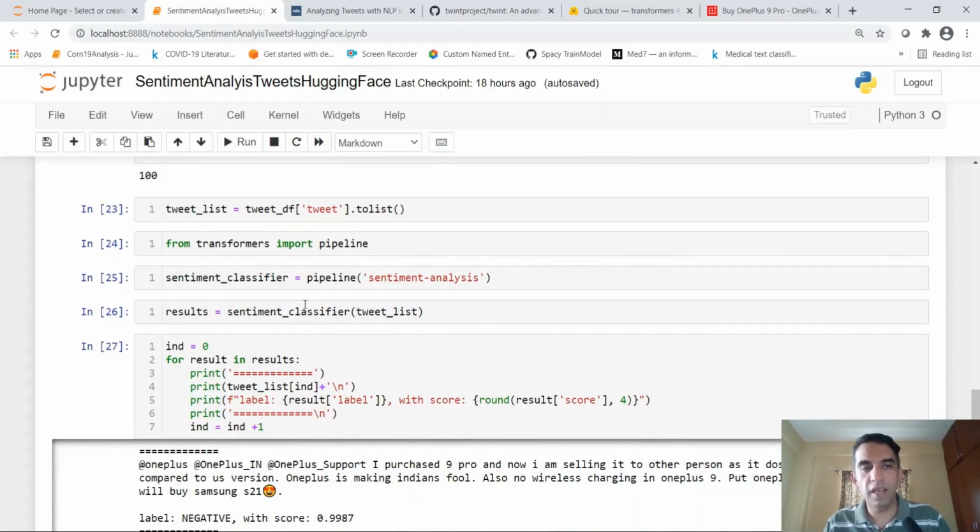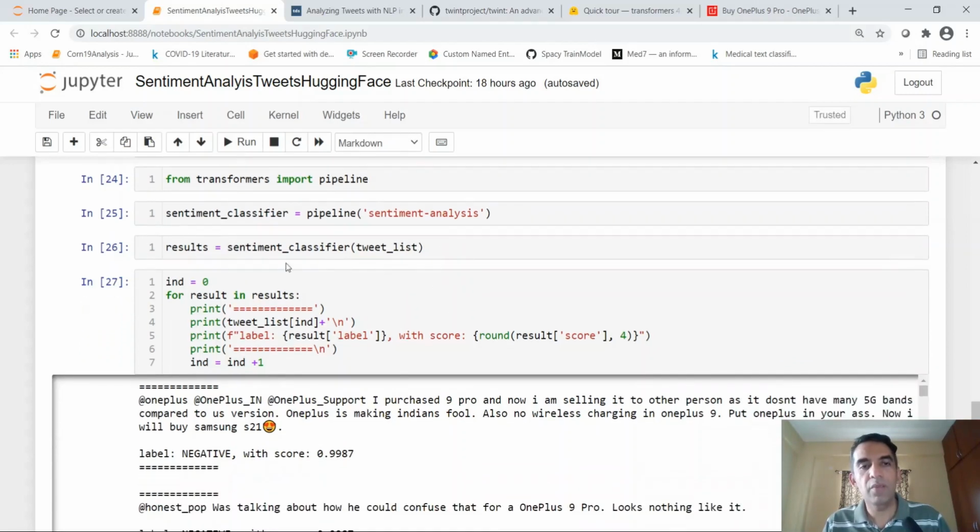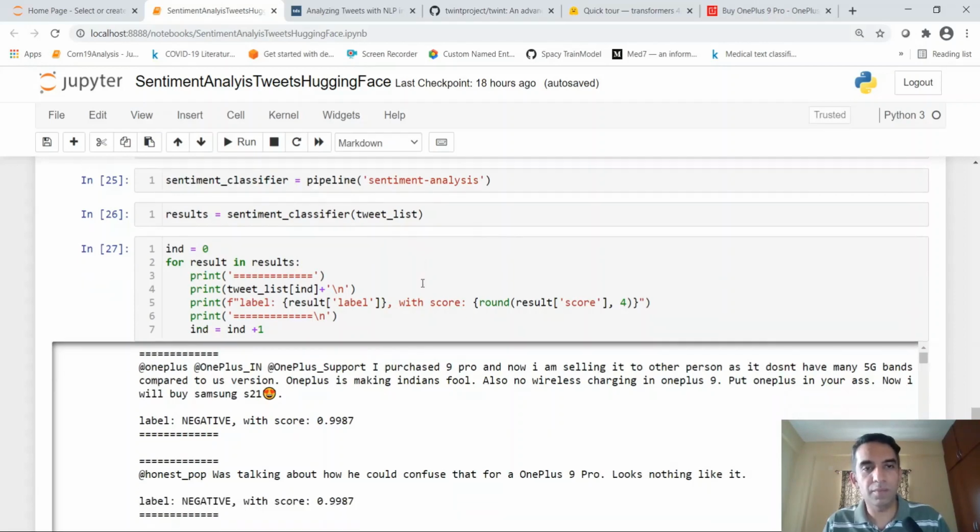Okay, so sentiment analysis with the Hugging Face transformers is this simple. You just have 3 lines over here. From transformers, import a pipeline and initialize the pipeline as sentiment analysis pipeline. So this is your sentiment classifier, and you just have to pass your tweet list or the text list to the sentiment classifier. You will get the results. So this sentiment classifier classifies every sentence which is present in our tweet list as either positive or negative. Okay, now let us look at the results.